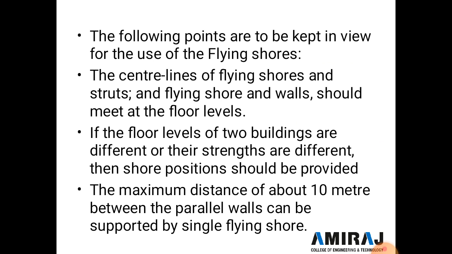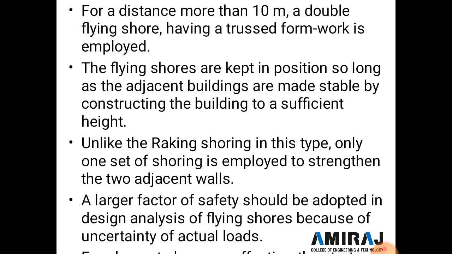So here, some of the points are to be kept in mind when using the flying shore. The center line of the flying shore and the strut, and the flying shore and the wall, should meet at floor level. The second point is that if the floor levels of the two buildings are different or their strengths are different, then a separate shore position should be provided. And the third point is that a maximum distance of about 10 meters between the parallel walls can be supported by a single flying shore.